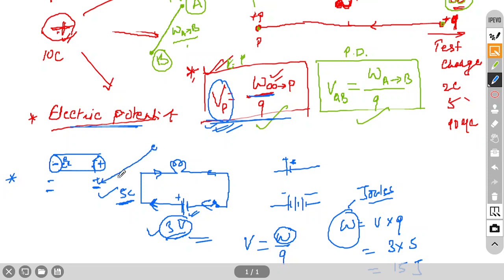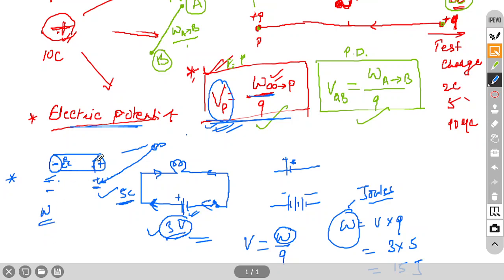So, there will be some potential here, and from infinity to this point, you bring the same test charge. So, there will be some work, but both works will be different, because work can be also positive and negative. So, here suppose positive work, here negative work, and you have to take the difference. So, we will get some work done.